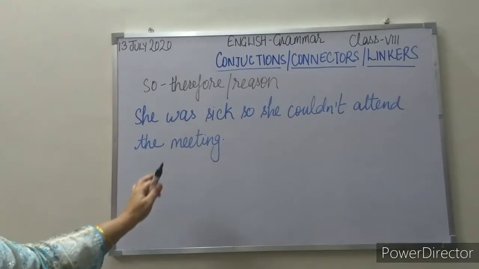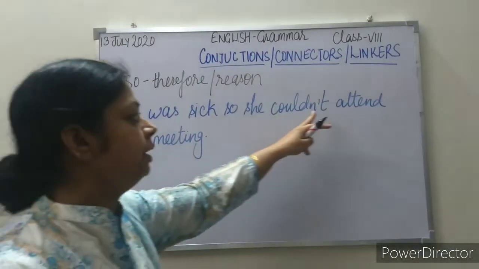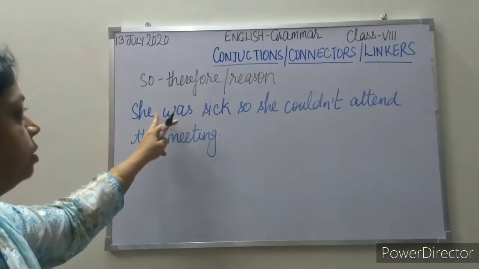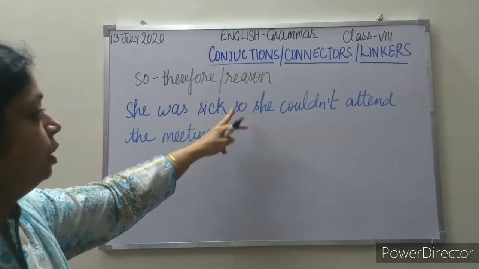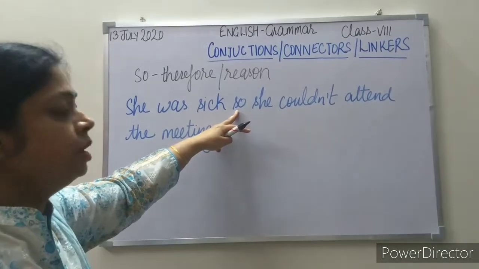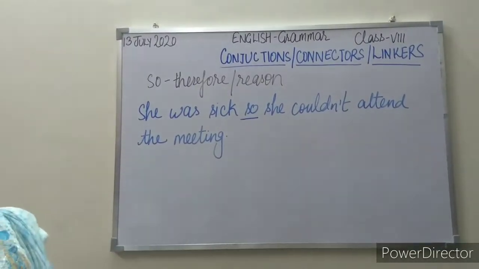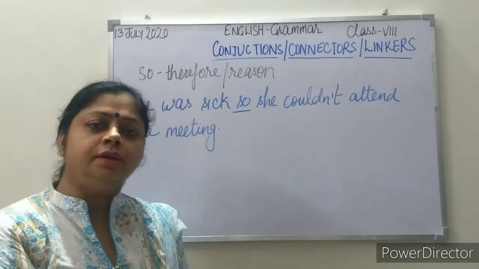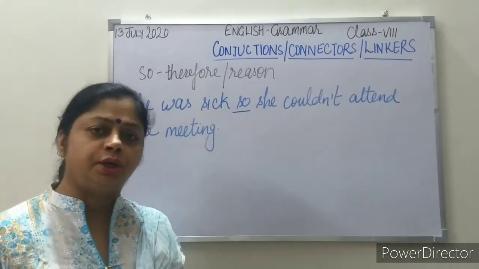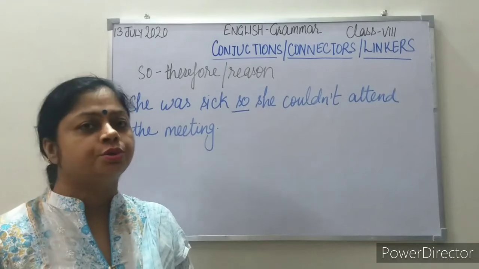So it is telling us the reason she couldn't attend the meeting, because she was sick. So to tell us the reason, the conjunction so is used. So these are the coordinating conjunctions: for, and, nor, but, or, yet, so.